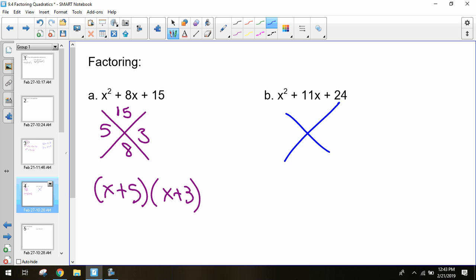All right, let's look at the second one. So once again, last number, 24, goes in the top of my x. Middle number, 11, goes in the bottom. I need to think of 2 numbers that multiply to get 24 and add together to get 11.